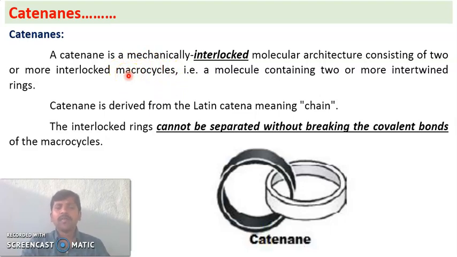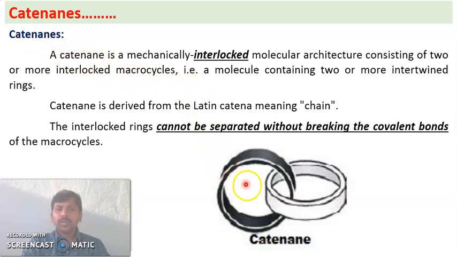They have 12 or more components; 12 or more membered rings are called macrocycles. These macrocycles give rise to catenanes when interlocked. So two or more mechanically interlocked macrocycles give rise to a catenane.